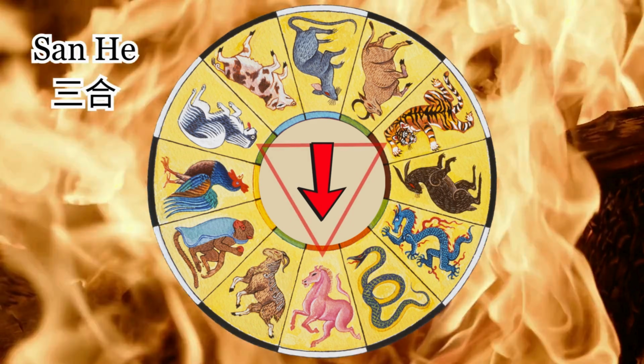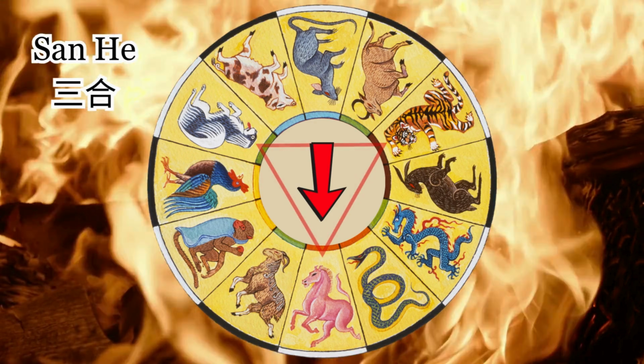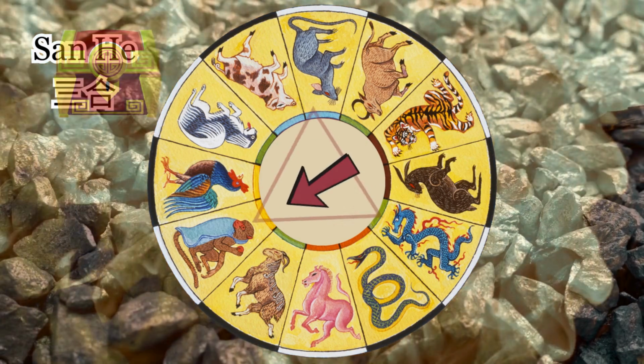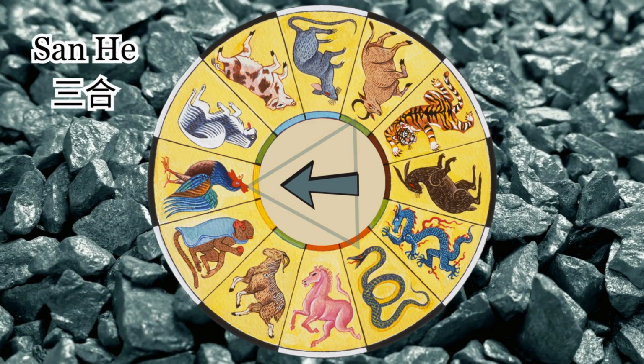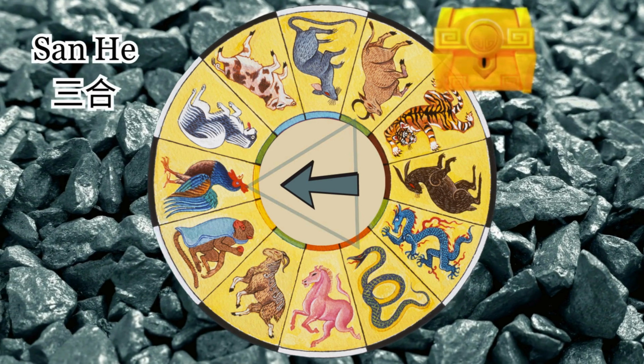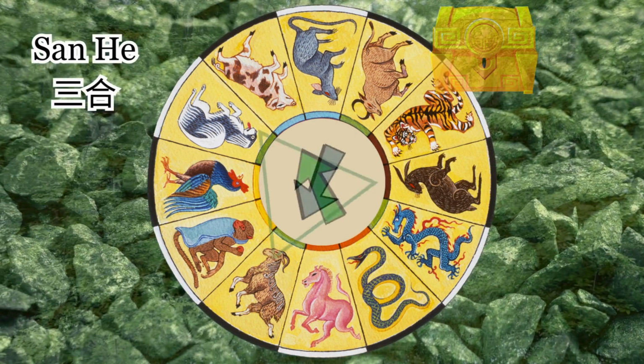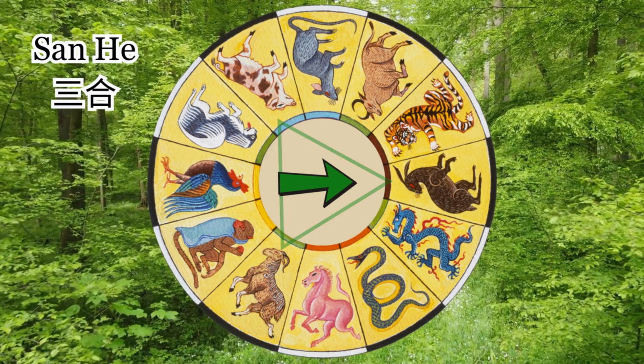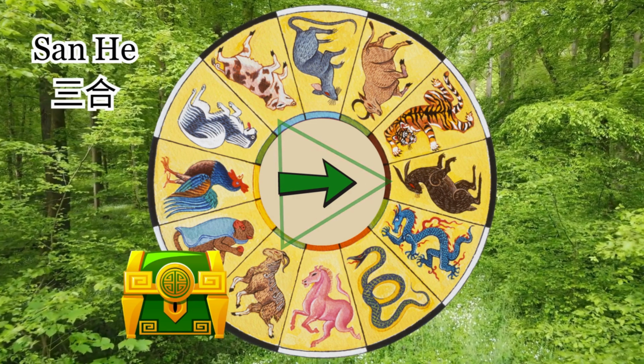Following the same rule, we have tiger, horse, and dog forming a fire triangle. Dog is a fire chest. A metal triangle is made of snake, rooster, and ox. Ox, as you notice, is a metal chest. Last but not least, pig, rabbit, and goat form a wood triangle, with goat as a wood chest.